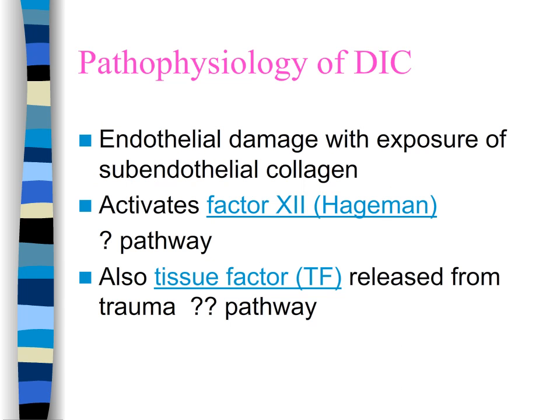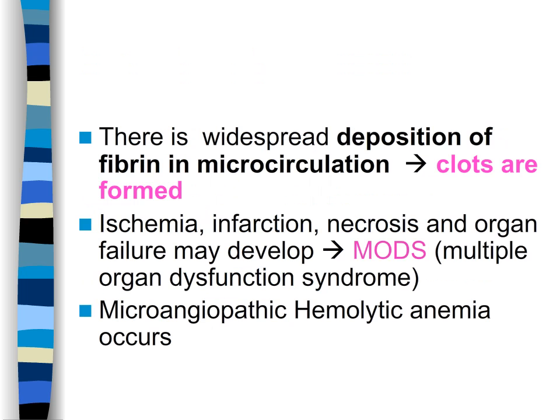The next 3 slides will sort of review or summarize the pathophysiology of DIC. First, because there's endothelial damage with exposure of collagen, this activates the Hageman factor in the intrinsic pathway. Also activated is tissue factor, which is released from the extrinsic pathway. Due to activation of the intrinsic and extrinsic pathways, there is widespread depositing of fibrin in the microcirculation, forming clots. The naturally occurring anticoagulants, antithrombin 3, protein C and S, are suppressed, thus allowing for more widespread clotting to occur.